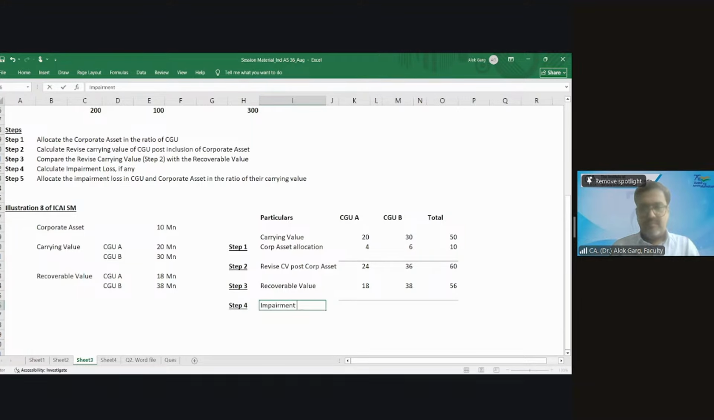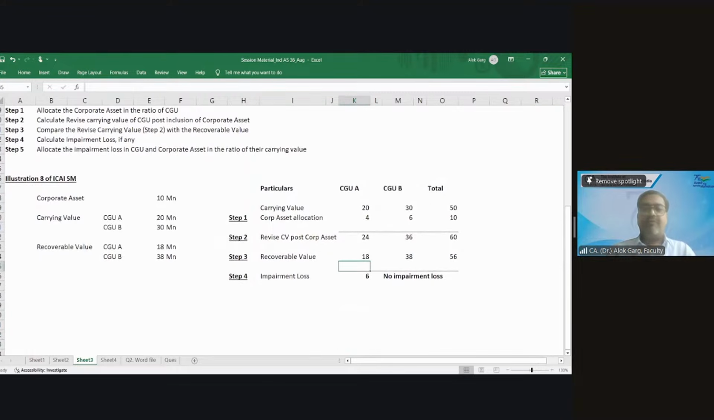In CGU A, what is the impairment loss? Carrying value 24 million, recoverable value 18 million, so the loss is 6 million. In CGU B, no impairment loss. Have we reached step number 4?